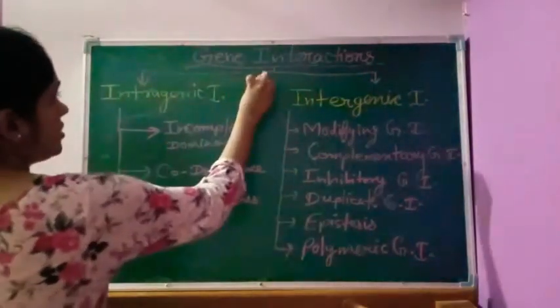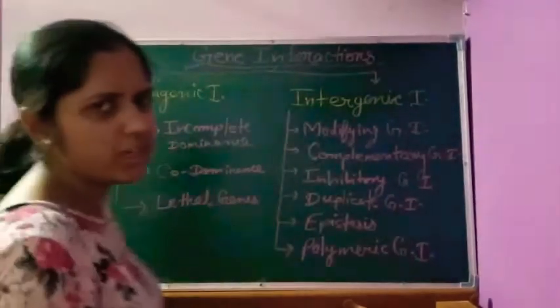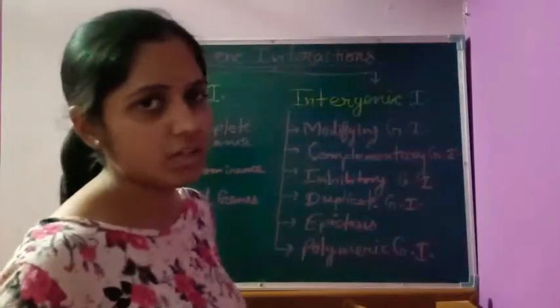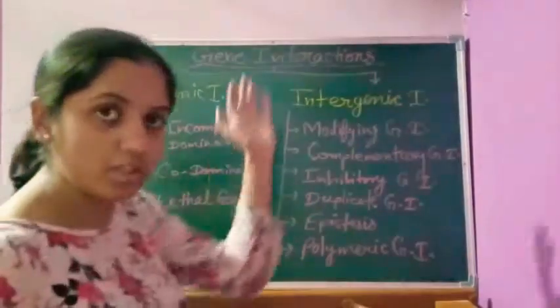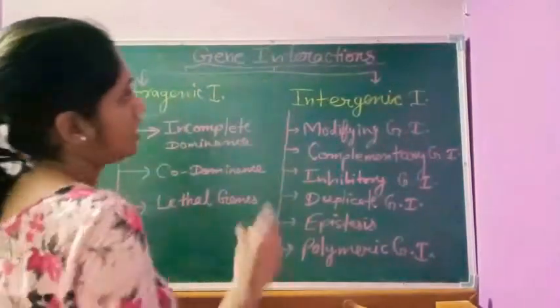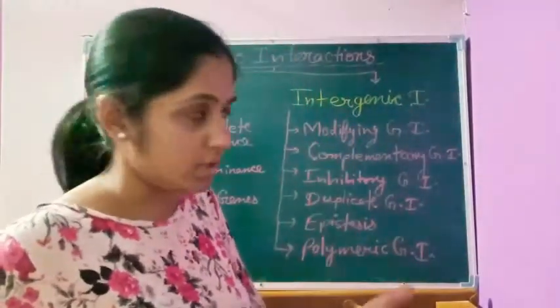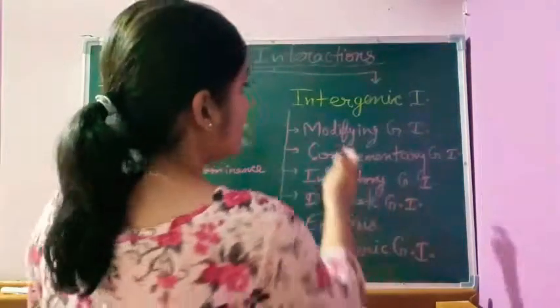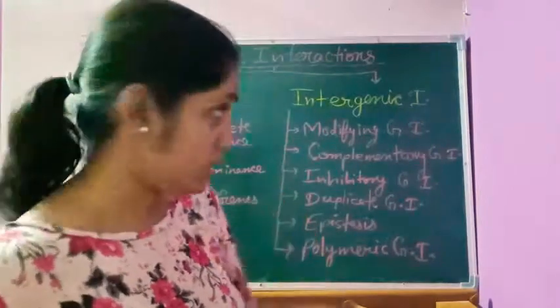Gene interactions are of two types. We have already discussed intragenic and intergenic. So you know intra means between the two alleles of a single gene, and inter means interaction between two different genes.